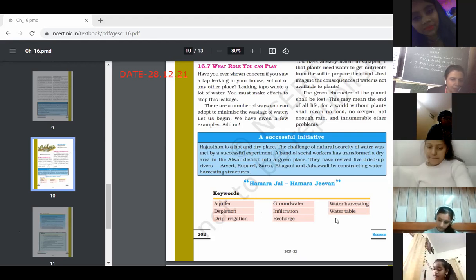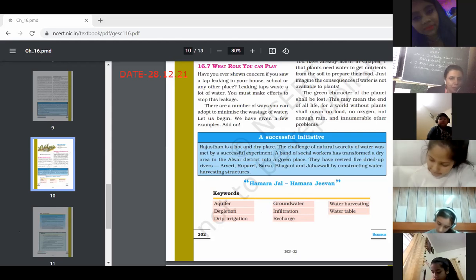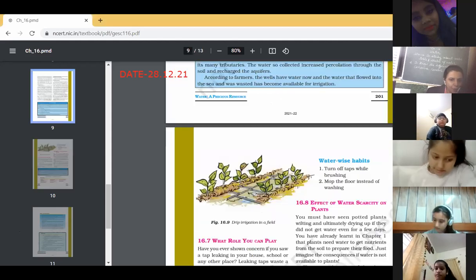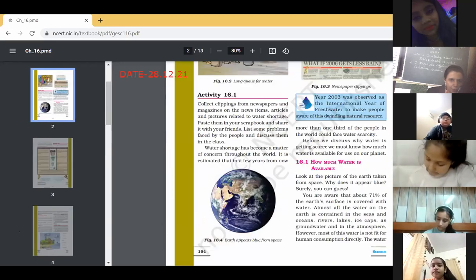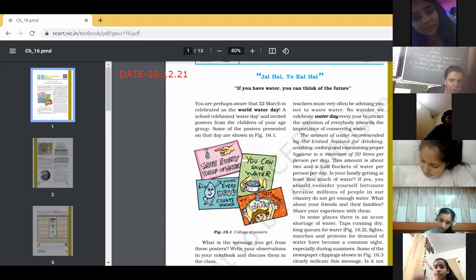So children, these are the 8 words you need to write down in the notebook. Kindly start this chapter in the notebook and write down the date, aim, and misunderstood words of this chapter. And moreover, you can underline more words. So this is your today's work.